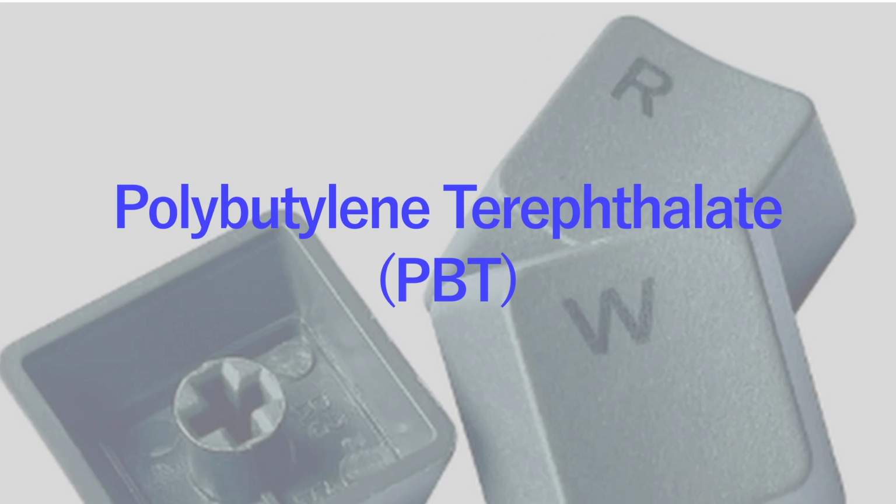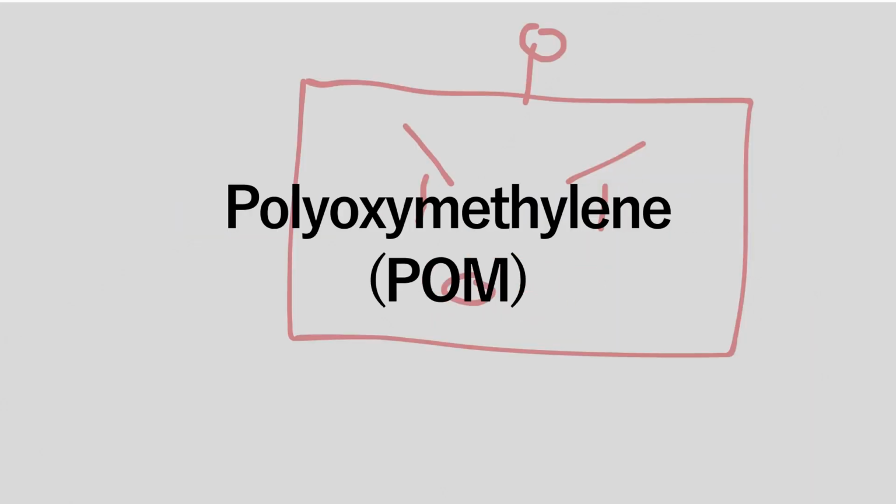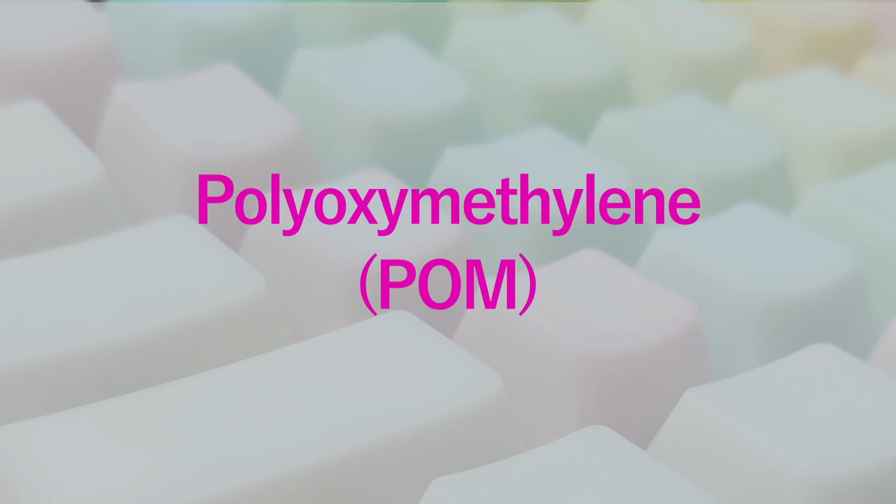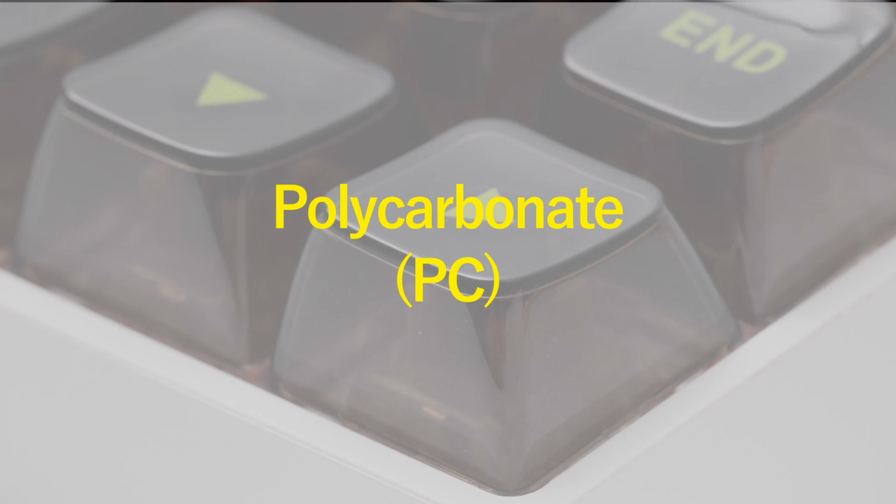PBT keycaps tend to retain their matte texture. They are often favored for higher-end keyboards. Polyoxymethylene, POM, is known for its smoothness and durability, and is often used for premium keycaps. It resists wear and provides a stable and solid feel. Polycarbonate is sometimes used for transparent keycaps, especially for RGB or LED lighting effects. It's more brittle than other plastics, but provides a clear, vibrant light diffusion.